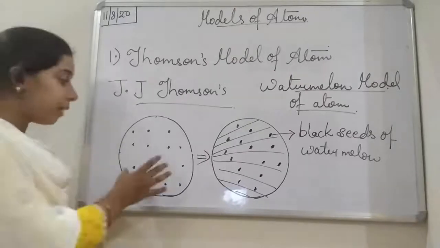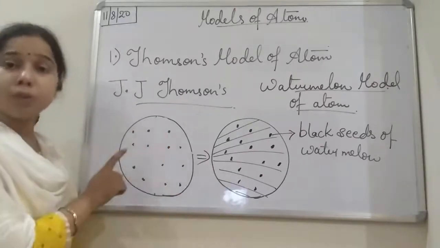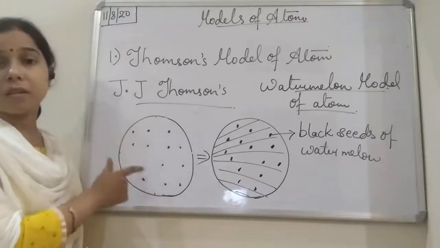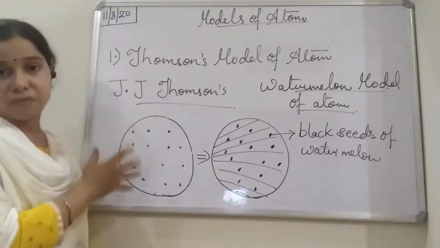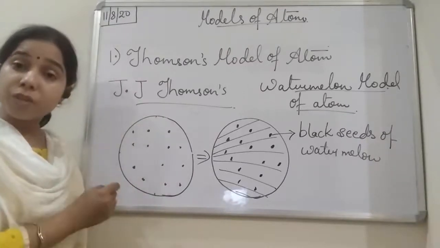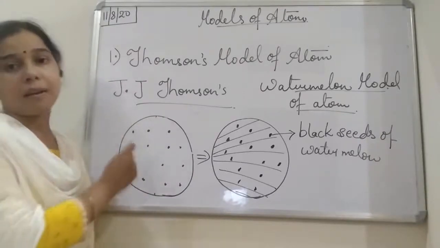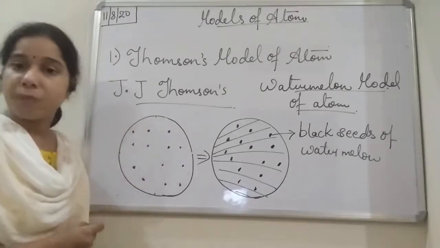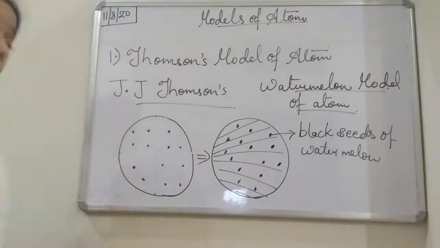Like that, according to Thomson, the atom is a uniform positive sphere in which the electrons are embedded, like the seeds in a watermelon. That is why it is known as the watermelon model.